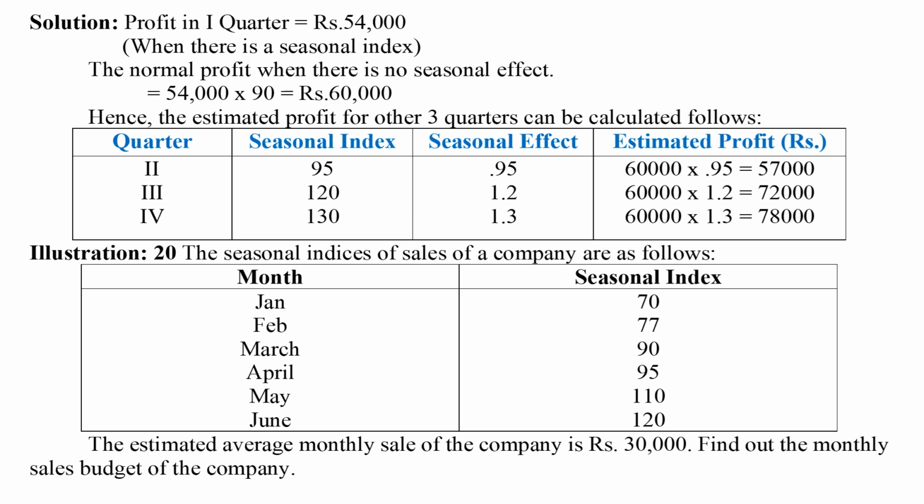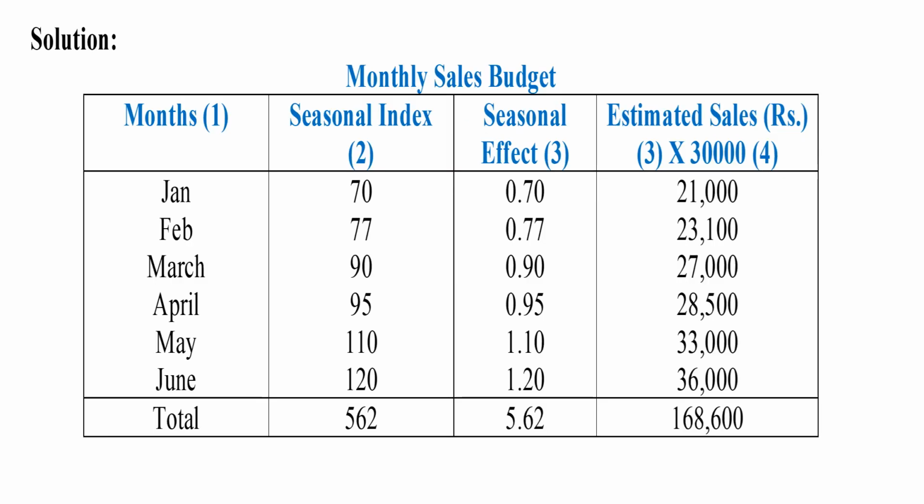In illustration 20, the seasonal indices of sales of a company are given. If the estimated average monthly sale of the company is 30,000 rupees, it is required to find out the monthly sales budget of the company. A 4 column table should be prepared. In the first 2 columns, the values given in the illustration should be written. In the third column, seasonal effect should be calculated by dividing the values in the second column by 100. In the fourth column, estimated sales should be calculated by multiplying the values in the third column by 30,000.